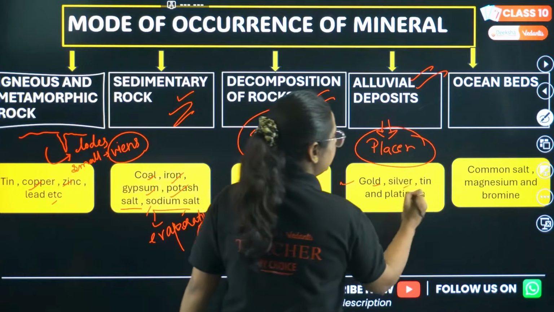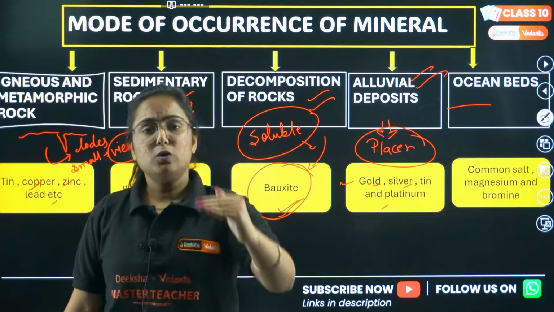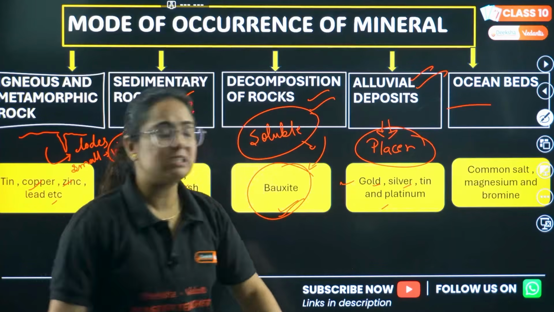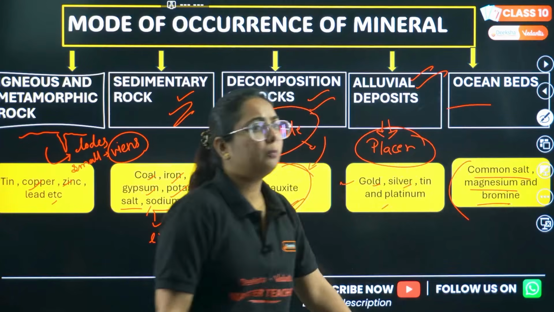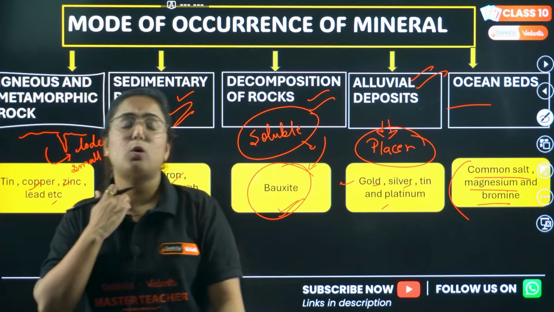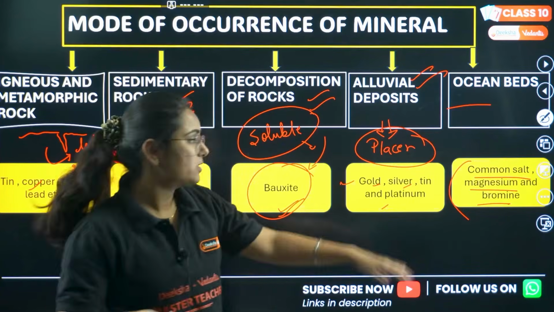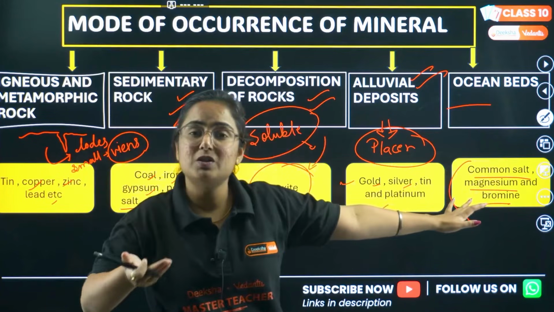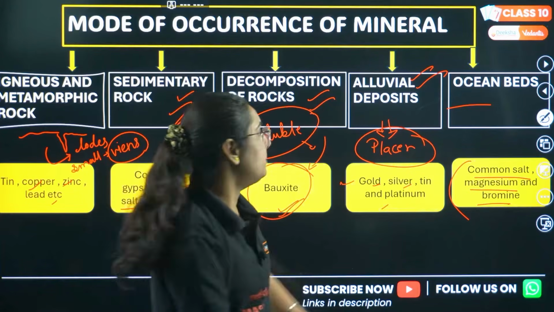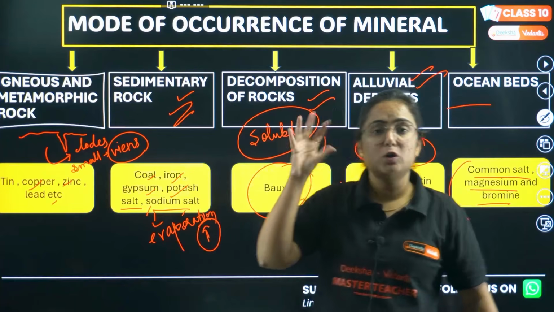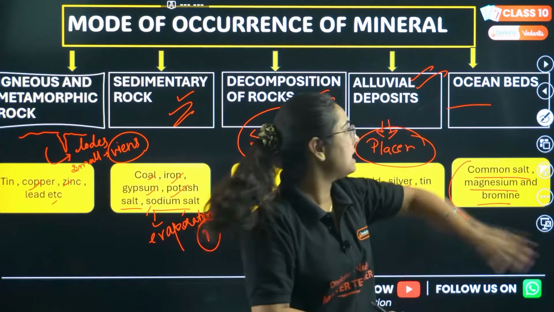Examples are gold, silver, tin and platinum. And the last, not the least, ocean beds. Below the ocean there are rocks which have minerals along with them like common salt, magnesium and bromide. Like we know that from the water of the ocean, after evaporation, what we get is common salt. Why do we get the common salt from there? Because the rock contained those minerals. Got the point? So these are basically the 5 modes of occurrence of minerals. Important 5 mark question for your class 10th.